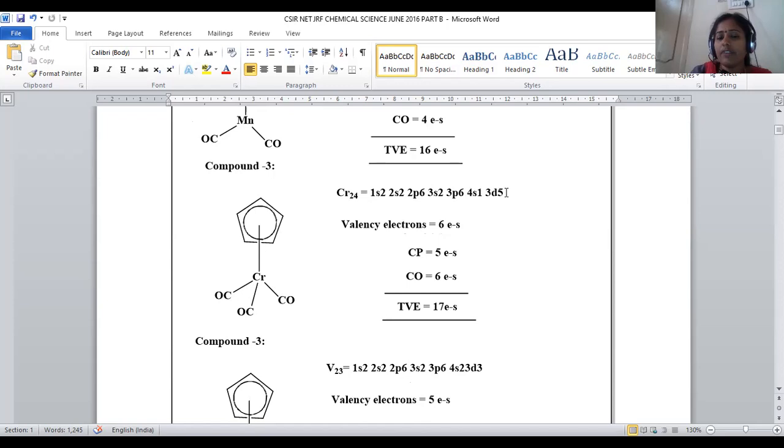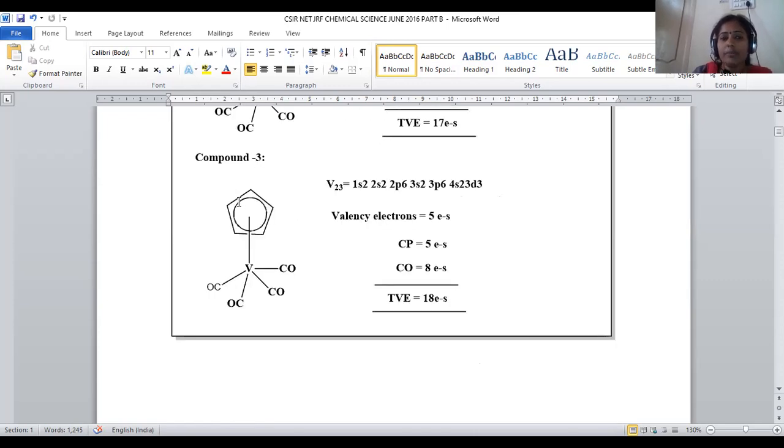With 4s1 3d5, the total valency electron count in chromium is 6, and Cp will give 5 electrons. The carbonyl groups are 3, so each carbonyl contributing 2, 2 into 3, it becomes 6 electrons. 6 plus 6 is 12, 12 plus 5 is 17, a 17 electron system. Again compound 3 is not obeying the 18 electron rule.